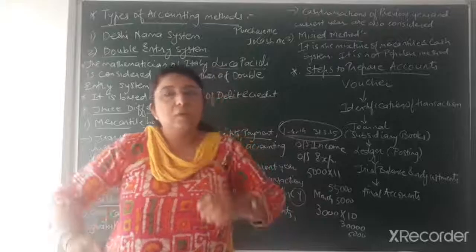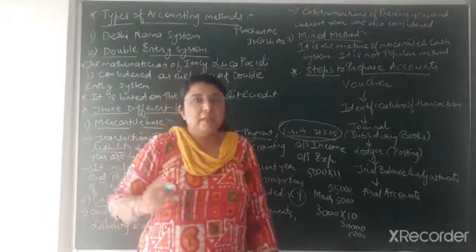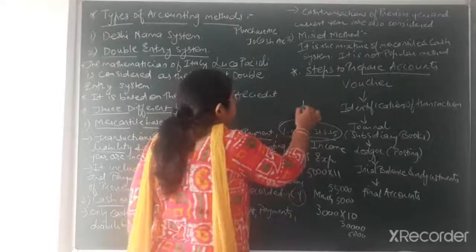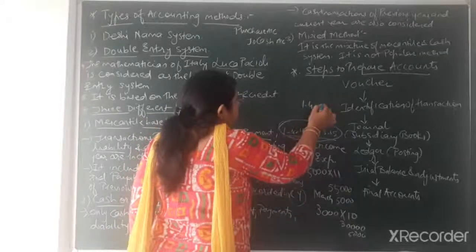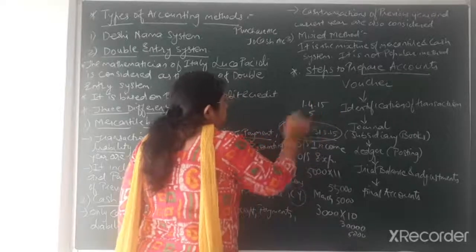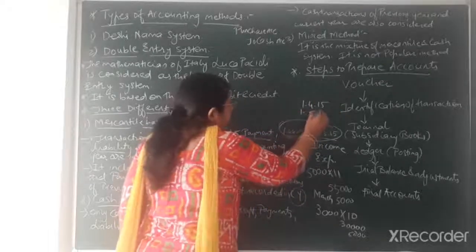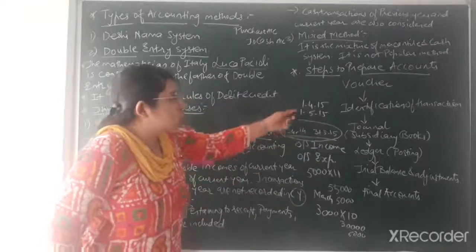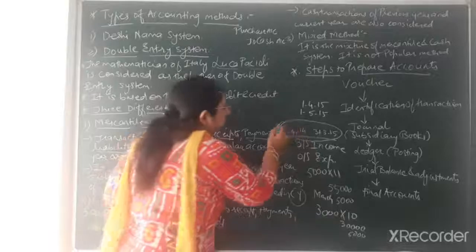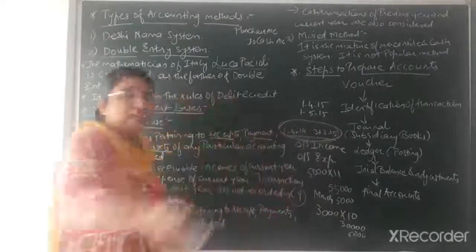But suppose there is salary of the next year, that is after 31st March 2015, say the salary of 1st April 2015 and the next month, 1st May 2015. This 2 months' salary you will not pay in the current year, because it is of the next year.